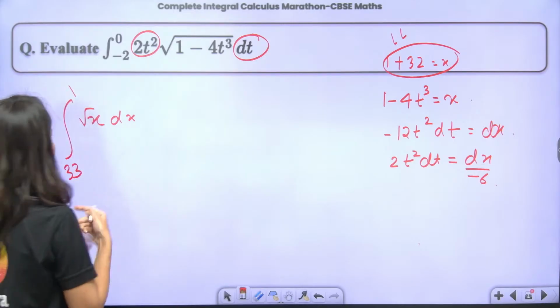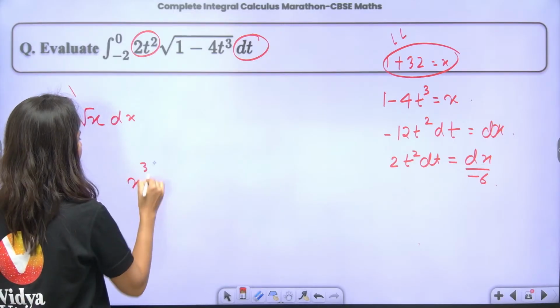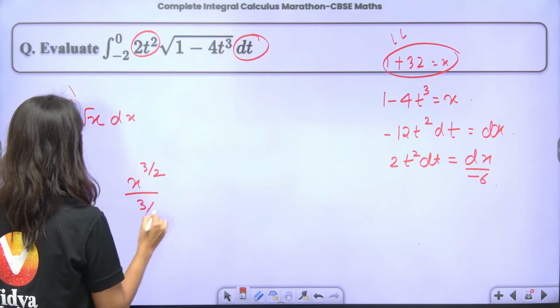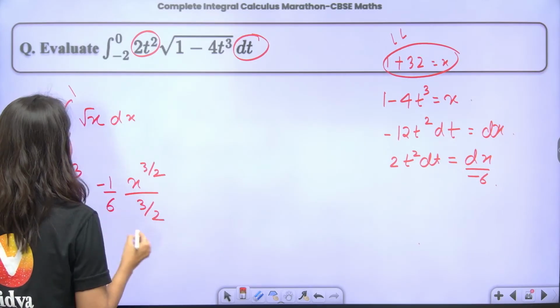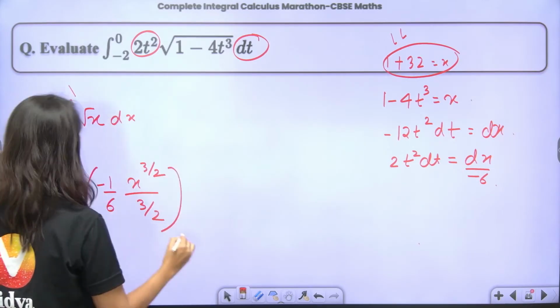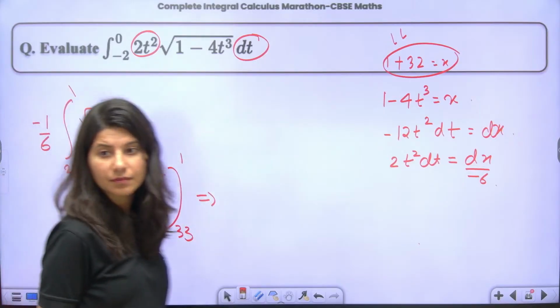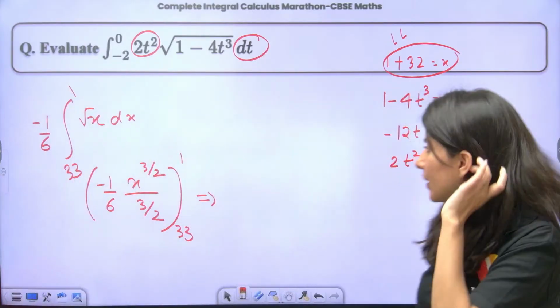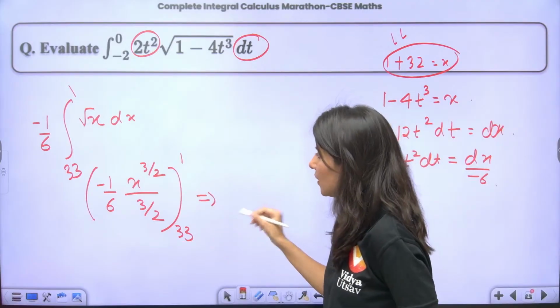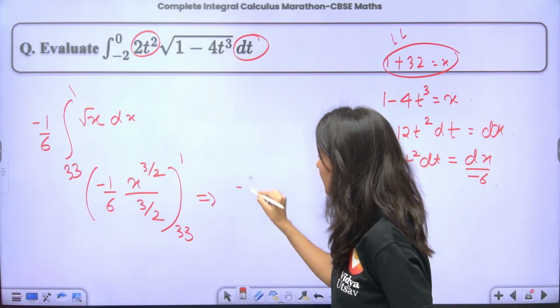Now let's integrate. The integration of this is x power 3 by 2 upon 3 by 2, minus 1 by 6 is already there. Upper and lower limit 33 and 1.